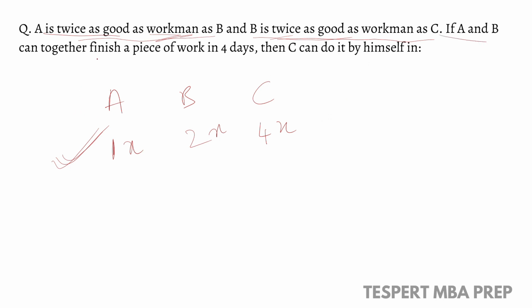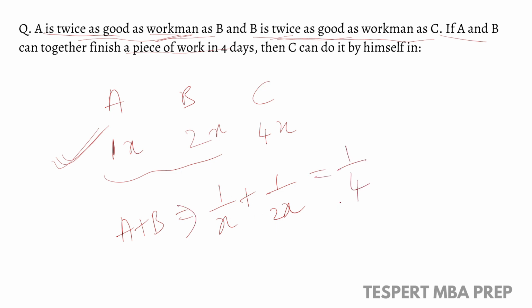A and B can together finish a piece of work in 4 days. So the 1 day work of A and B is, A's 1 day work is 1 by X and B's 1 day work is 1 by 2X, right? And they will finish in 1 by 4, right? In 4 days, that means the work per day is 1 by 4.